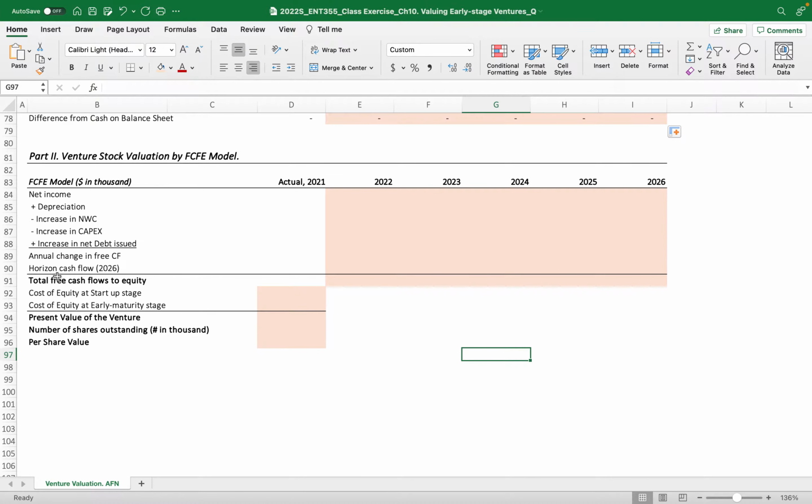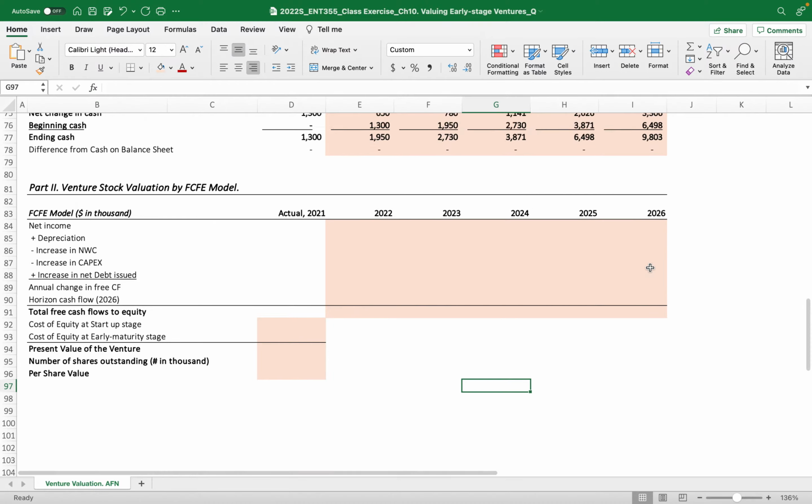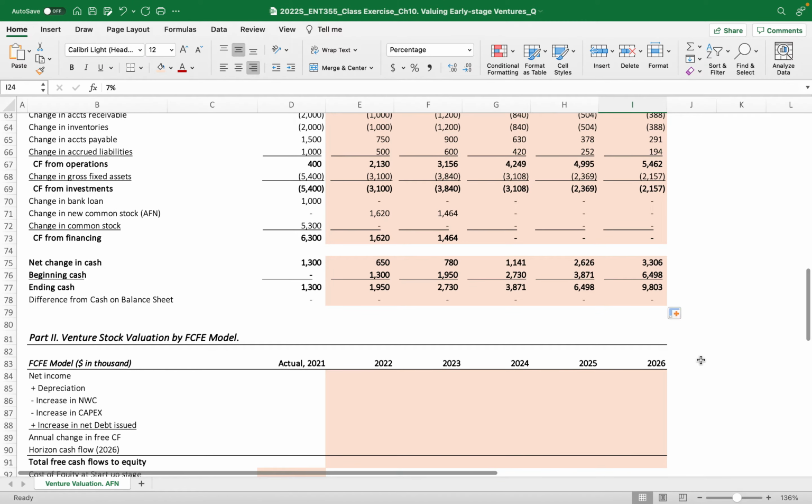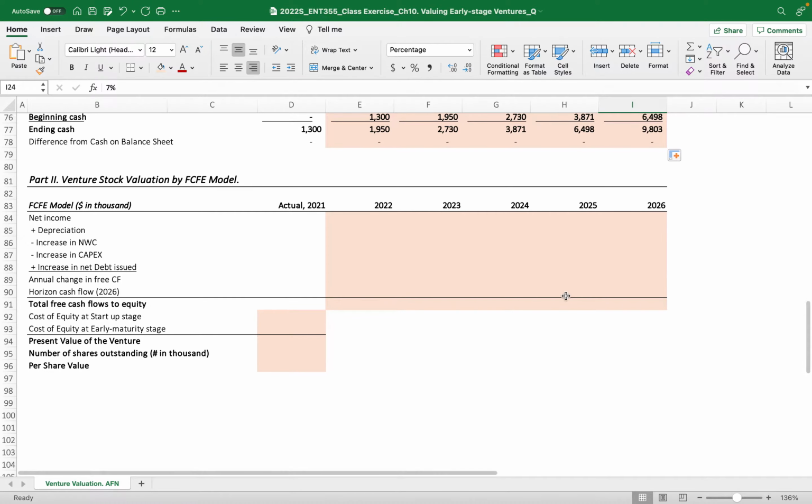And as we discussed during the class, we need to calculate the horizontal value at the year 2026, the last year, or the terminal value or permanent value, considering this 7% projected sales growth rate of 2026 is the permanent growth rate. And then we'll sum all these cash flows up, including this horizontal cash flow.